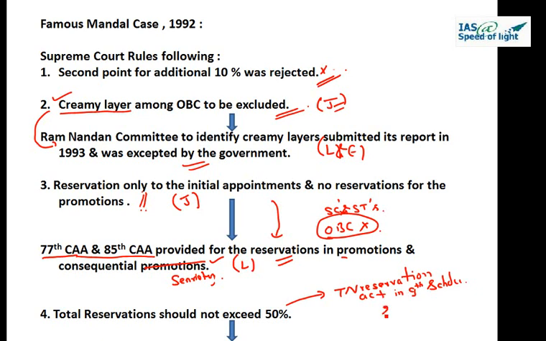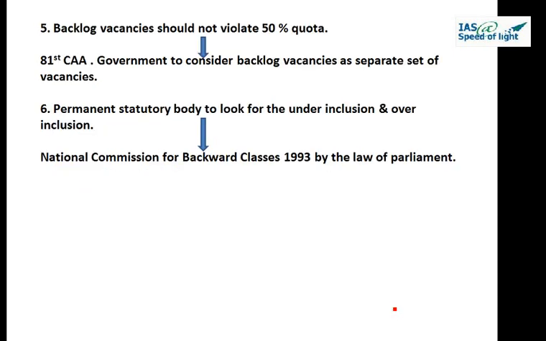But from 2007, Supreme Court has ruled that even the acts which are there in the ninth schedule are open for judicial review. The fifth judgment what Supreme Court gave was that backlog vacancies should not violate 50% of the quota. So if there are any backlog vacancies from the previous year, it should not violate the 50% quota for that year. So reservation should not exceed 50%.